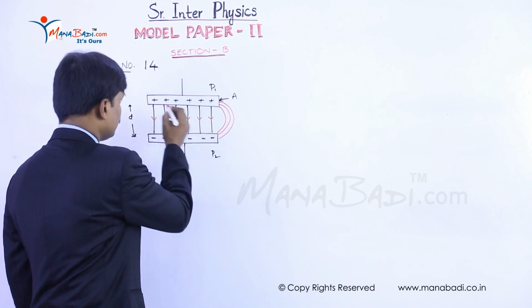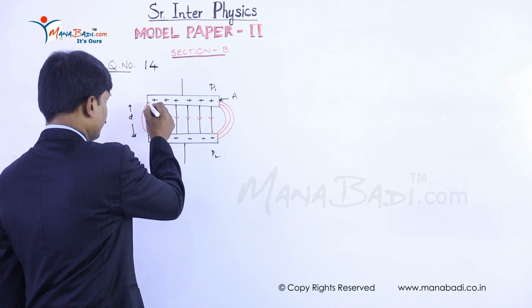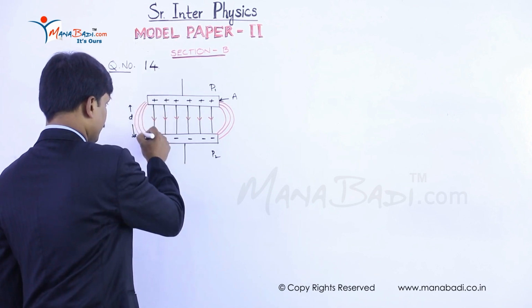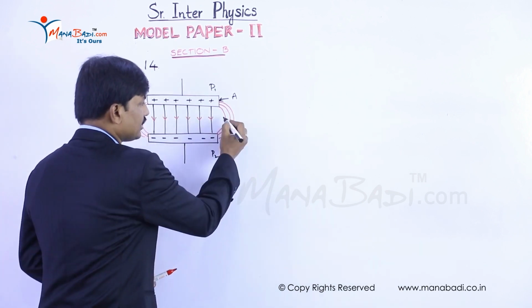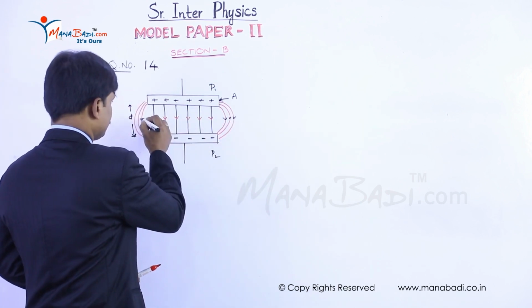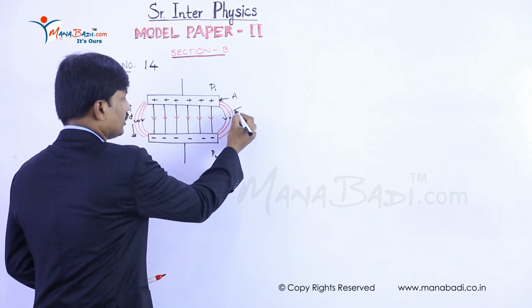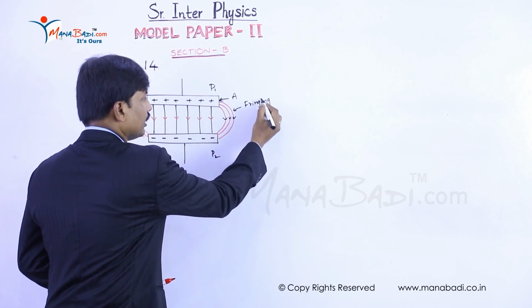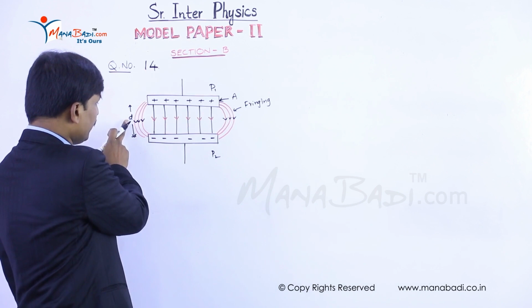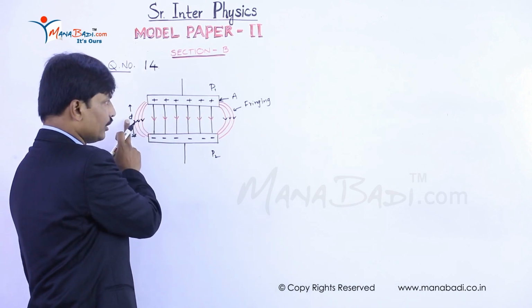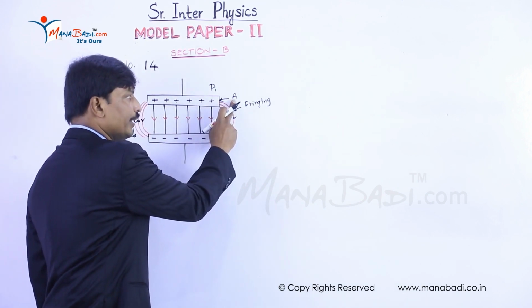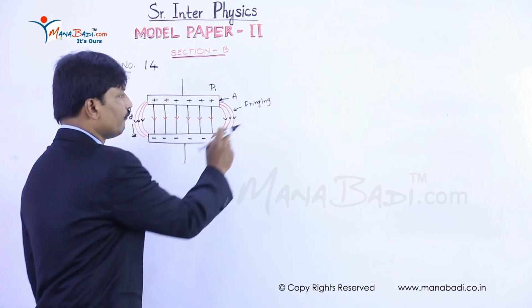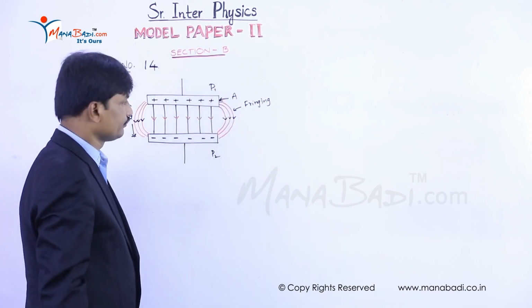It will appear like curves as shown in the figure. This effect is called fringing. Generally, if the separation between the two plates, that is d, is much less than the dimensions of each plate, then fringing can be neglected.